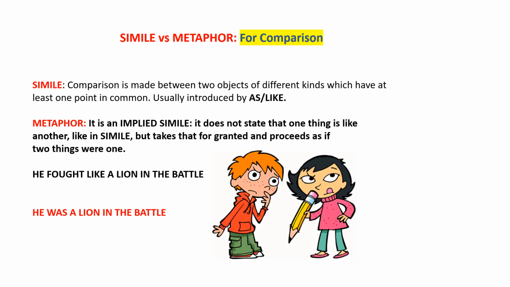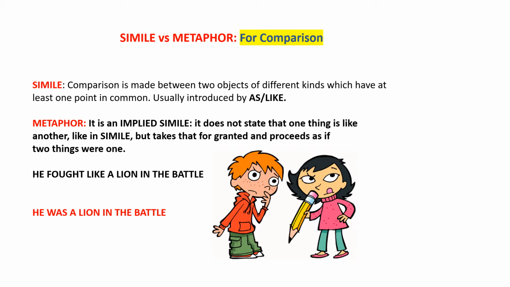All right, let us talk of simile and metaphor. Now, students get confused between these two. So, a very easy formula so that you never forget the difference between the two is this. Simile is an expanded form of metaphor, whereas metaphor is a compressed form of simile. So just memorize these two lines.